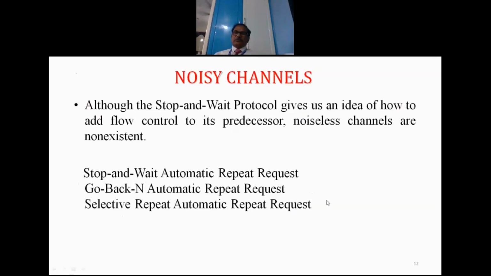So here N is 3, for example, because the third frame is not received correctly. So N is 3, go back 3. From the third onwards will be rejected, because frame 0, frame 1, frame 2 were received correctly. They are being processed and handed over to the network layer, and frame 3 has arrived wrongly. So first I have to hand over frame 3 to the network layer, only then can I hand over frame 4.